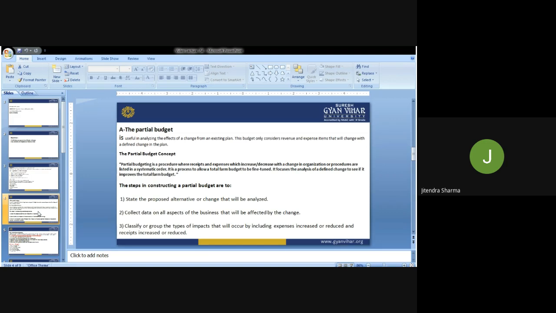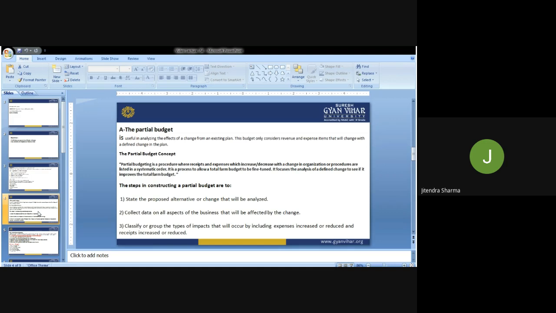It focuses the analysis on a defined change to see if it improves the total farm budget or not. We can assess and judge the direction through the partial budget, and make necessary changes if required in the steps we have decided in the budgetary allocations.